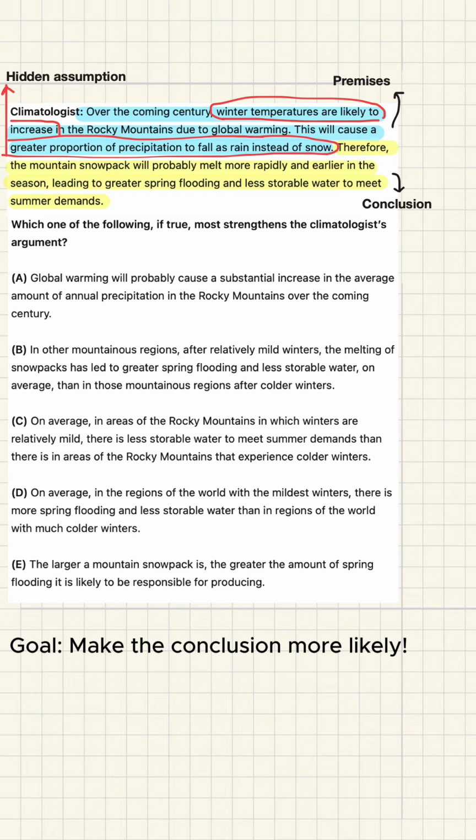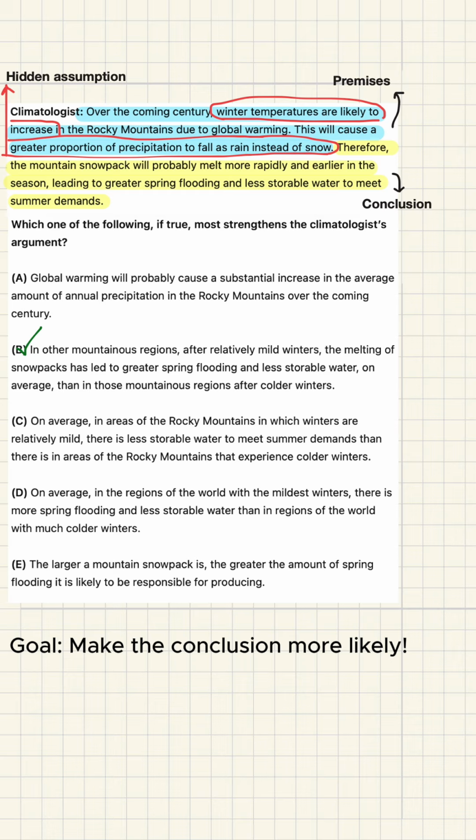Real-world evidence showing that when winters are milder, snowpacks melt earlier and cause more flooding and less summer water. That's why the correct answer is B. It says that in other mountainous regions, after relatively mild winters, snowpack melting has led to greater spring flooding and less storable water than after colder winters. This directly confirms the missing causal step. The same cause produces the same effect elsewhere, so it's much more likely to happen in the Rockies too.